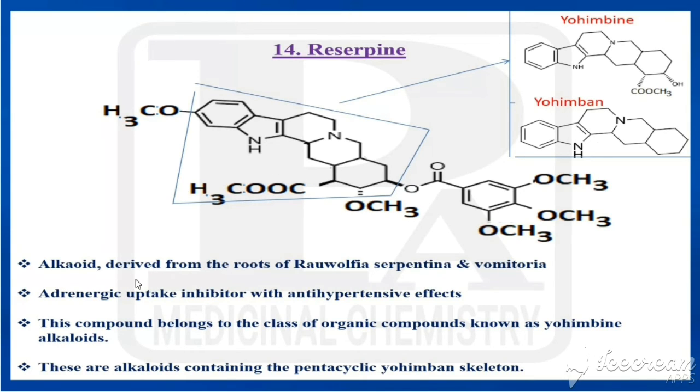It is an alkaloid derived from the roots of Rauwolfia serpentina and Rauwolfia vomitoria. It is an adrenergic uptake inhibitor with antihypertensive effects. So this drug belongs to the class of organic compounds known as yohimbine alkaloids. These are alkaloids containing a pentacyclic yohimbane skeleton. So this one has this yohimbane skeleton.